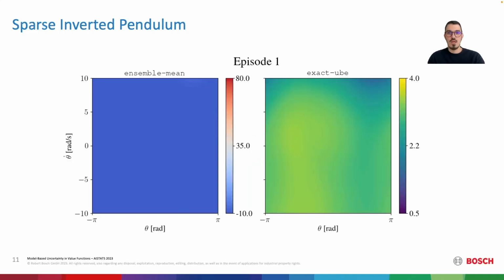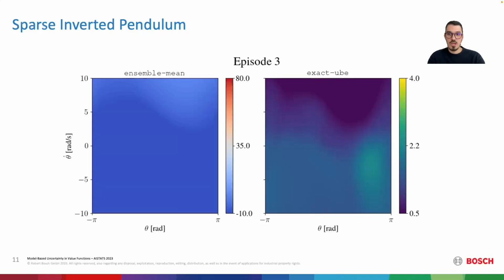In the left plot, we have the mean value function predicted by our agent, where the x-axis is the angle of the pendulum and the y-axis is its angular velocity. The sparse reward is found in the center of the square, with angles and velocities close to zero. Similarly, the right plot shows the output of the neural network modeling the variance estimates.